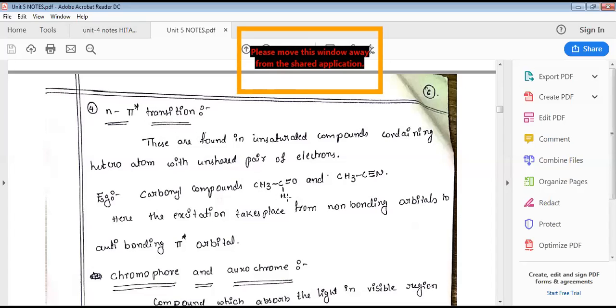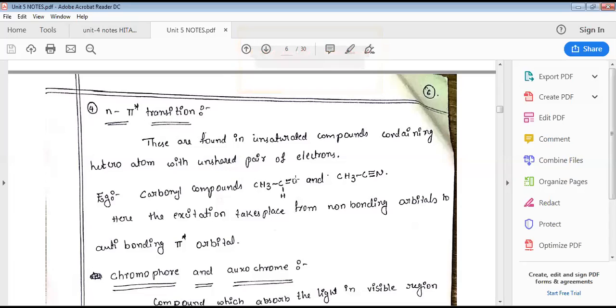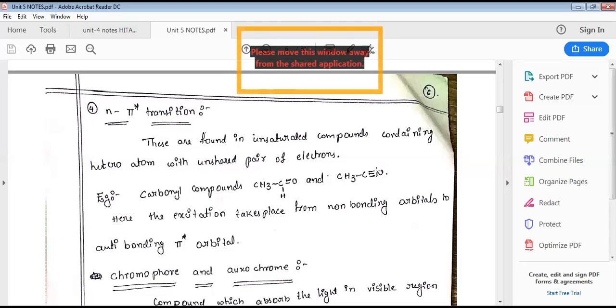Here, when we take CH3CHO, this is called acetaldehyde. In this, oxygen has 2 lone pairs, so non-bonding electrons are available here. And there is a carbon-oxygen double bond, so pi electrons are also present. That's why electrons of oxygen get excited into anti-bonding pi star. Here nitrogen contains 1 lone pair. Those electrons get excited into the pi star orbital because here also we have a triple bond. So this is the N to pi star transition. So this is about electronic transitions.